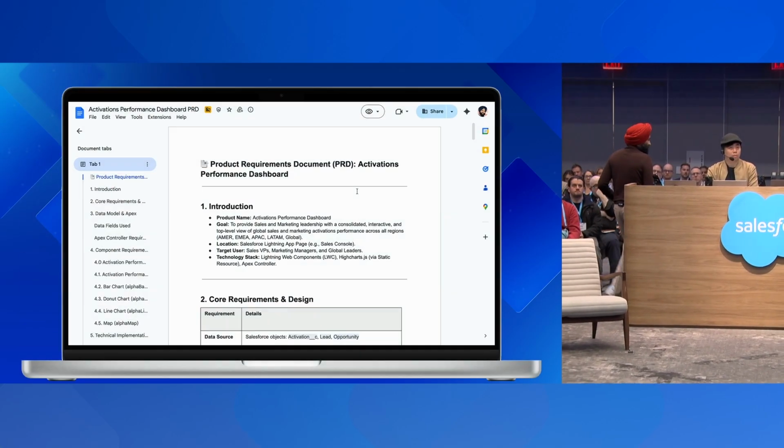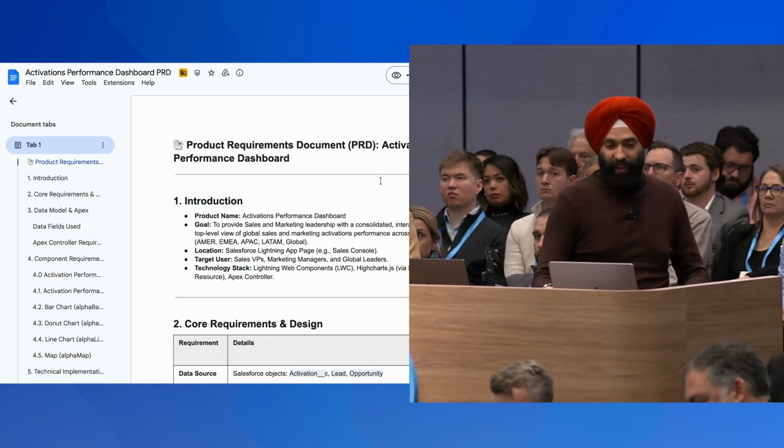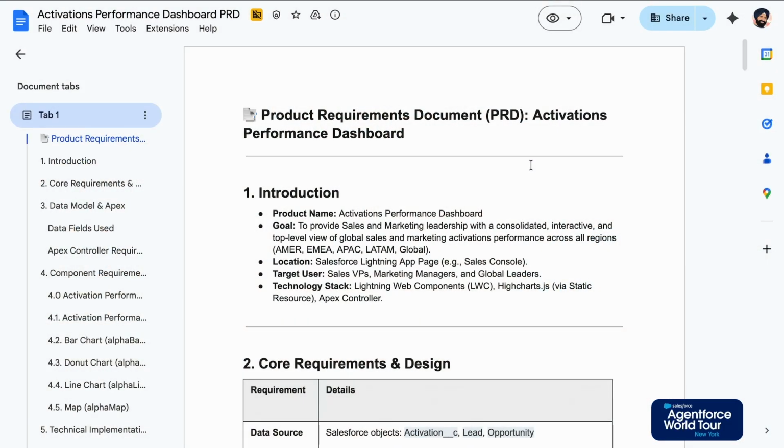So my team and I have been tasked to build out a marketing activation dashboard that shows the impact of marketing activations on our sales pipeline. And so we've been collaborating on this product requirements doc that you see over here. And we've defined this app as a real-time analytics dashboard.